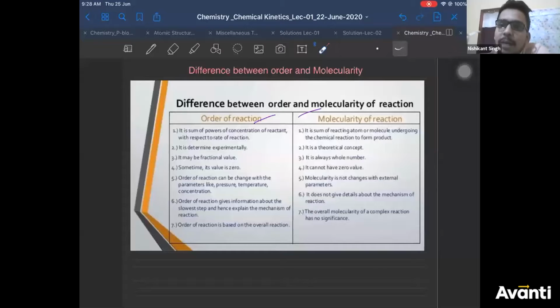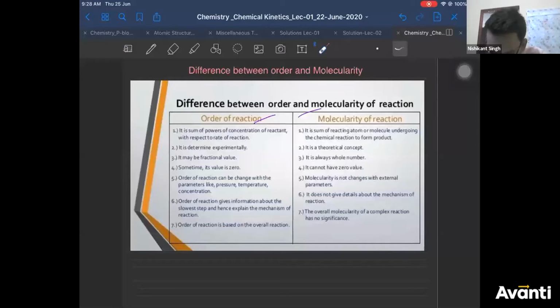Athar, the fifth point I have already repeated previously. What is the order of a reaction? Order of a reaction you calculate for the complete reaction. Whether it is complex or elementary does not matter. You find the order of reaction for a complete reaction. But do you calculate the molecularity for a complex reaction? No, you don't. You always calculate molecularity only for an elementary step. That means if there are 4 steps of the mechanism, for every step there will be a separate molecularity. Molecularity cannot be for the overall reaction. If there are 3-4 steps, molecularity is for 1 step only. It is never for the complete reaction, right?